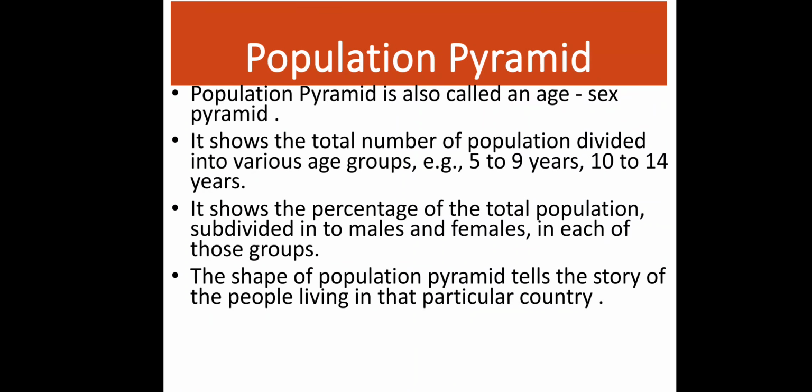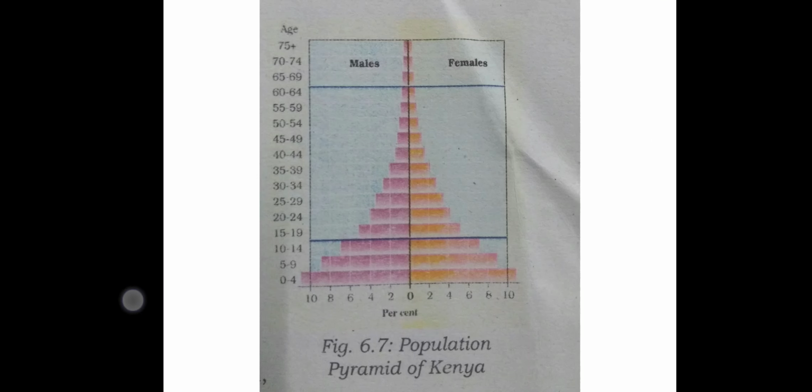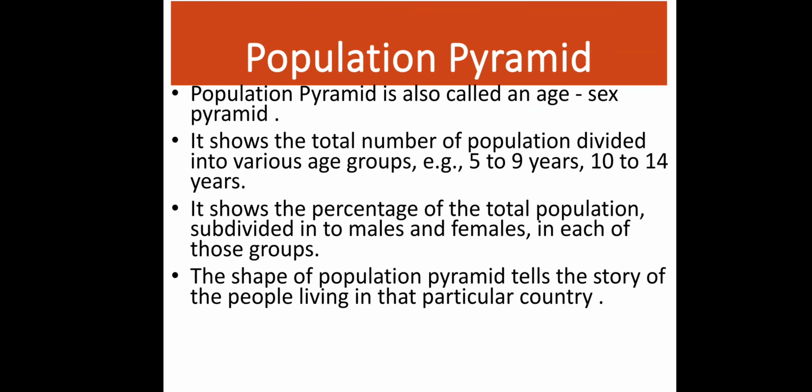Now what is a population pyramid? First I will show you what a population pyramid is, then we will discuss. This is a population pyramid, where you can see there is one x-axis and then a y-axis. We'll discuss it after understanding it a little bit. A population pyramid is also called an age-sex pyramid. It shows the total number of population divided into various age groups, 5 to 9 years, 10 to 14 years, and like this you can continue. It shows the percentage of the total population subdivided into males and females in each of those groups.